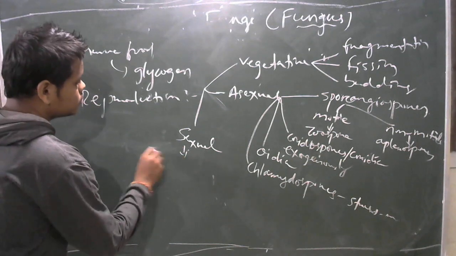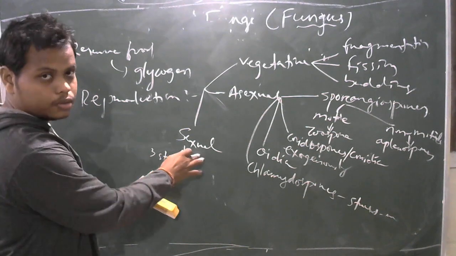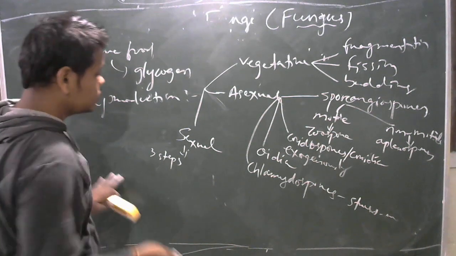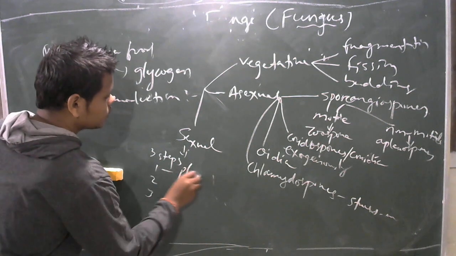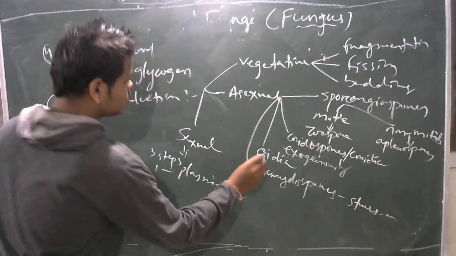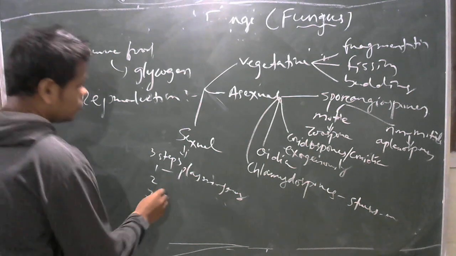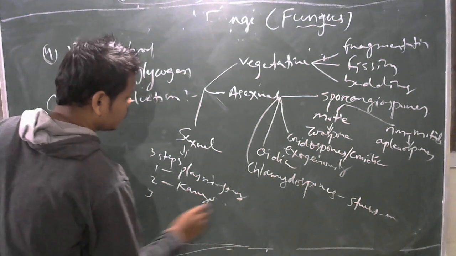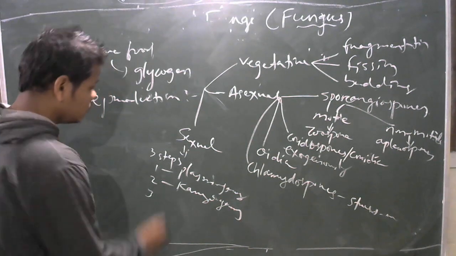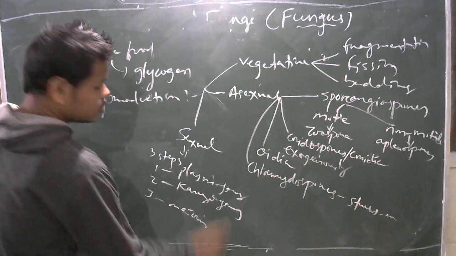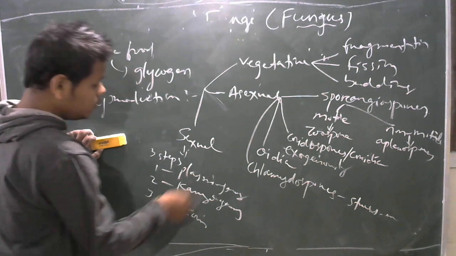The 3 steps of sexual reproduction. I am not discussing the types of sexual reproduction, I am discussing the 3 steps. In the 3 steps, the first step is plasmogamy. Plasmogamy refers to fusion of a protoplast or cytoplasm. Then karyogamy, K-A-R-Y-O, karyogamy. Karyogamy refers to fusion of nuclei. Then meiosis. So there are 3 steps of sexual reproduction: plasmogamy, then karyogamy and meiosis.